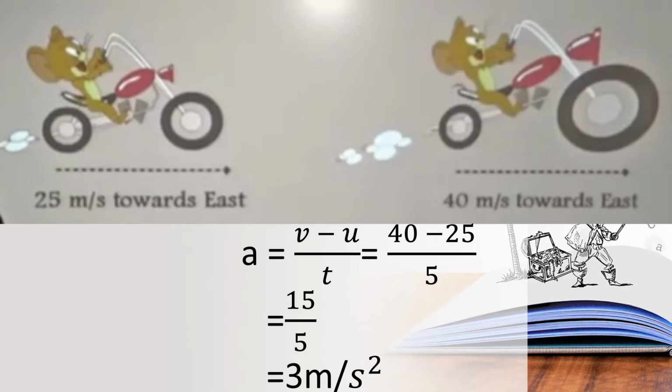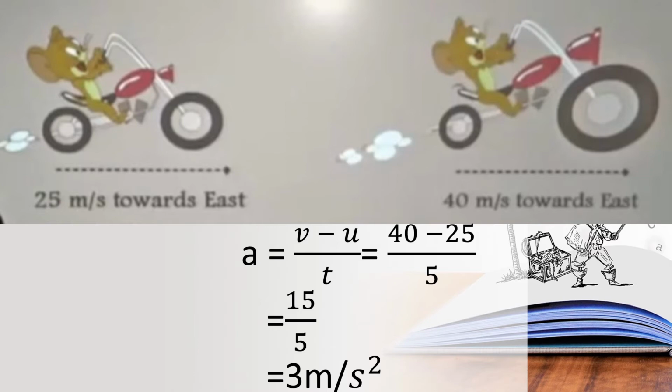So Jerry is moving at a velocity of 25 meter per second towards east. And in the end, the final velocity is 40 meter per second towards east. Now we are going to find the acceleration.